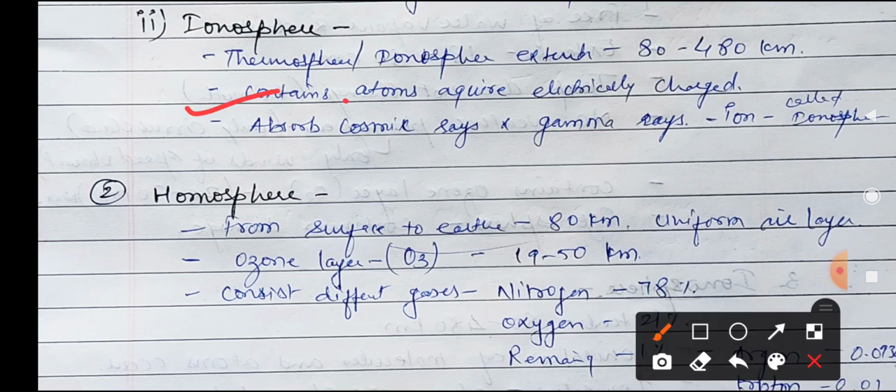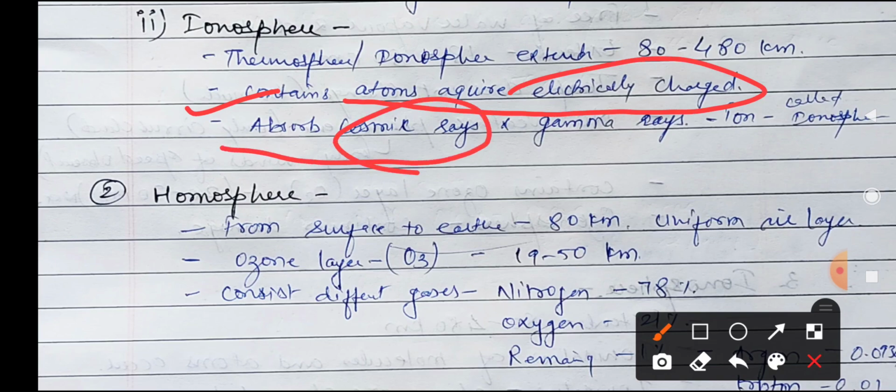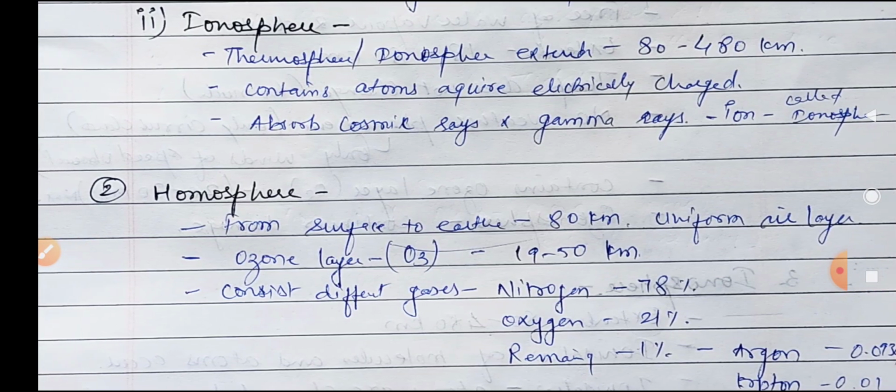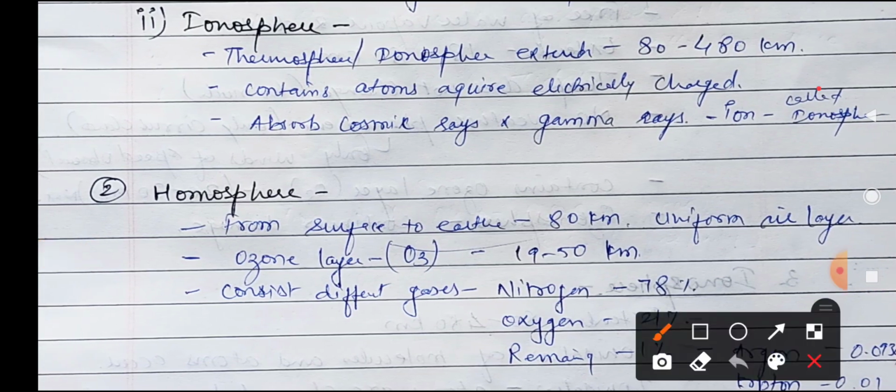Because it contains atoms which acquire an electric charge. Cosmic rays or gamma rays come onto these atoms and they are ionized, releasing their electrons, and because of this ionization the area is charged and heated. That's why it is called the ionosphere or the thermosphere.